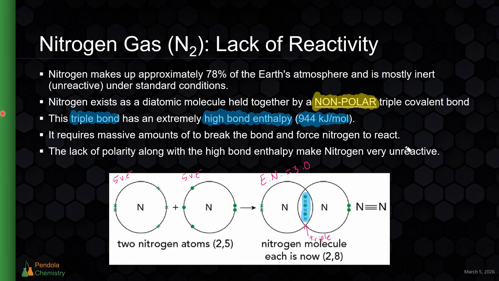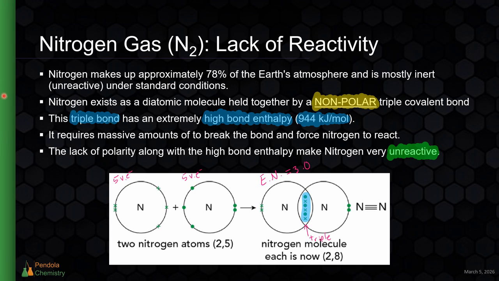You have to be able to explain it, because when you take the AICE exam, in paper 2 especially, you might be asked to explain why nitrogen is unreactive. And these are the 2 points that you should bring up. It's nonpolar because it's 2 of the same atom bonded together with the exact same electronegativity, and it has a very high bond enthalpy because of the triple bond holding the nitrogen molecule together.